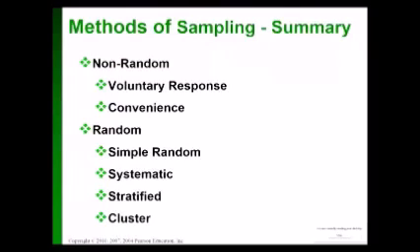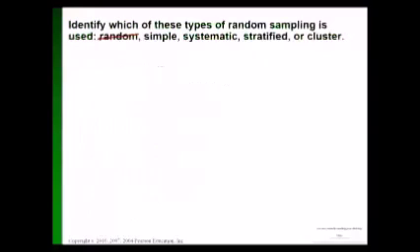There's a problem with the way that the directions are worded in the book. They did say identify which type of sampling is used. It didn't say random sampling, it just said sampling. And then random was one of the choices, and these were the other 4 choices. That doesn't make sense because simple is a kind of random. Systematic is a kind of random. So I changed the directions in the homework to say, these are all random. Which 4 of the random types are they?